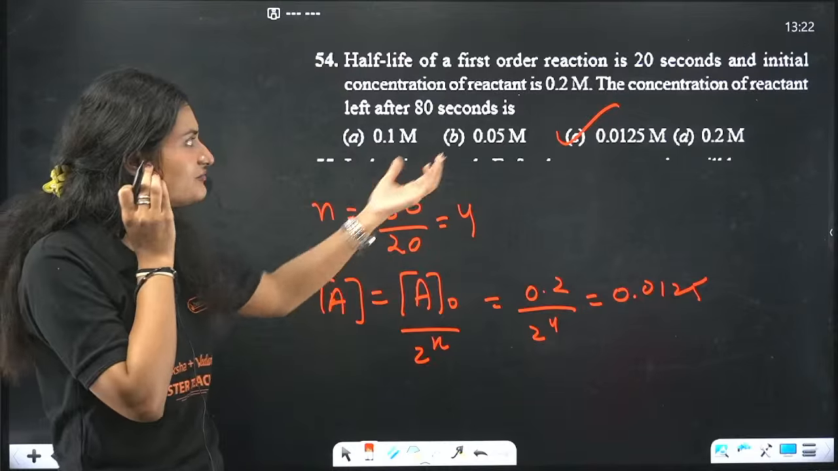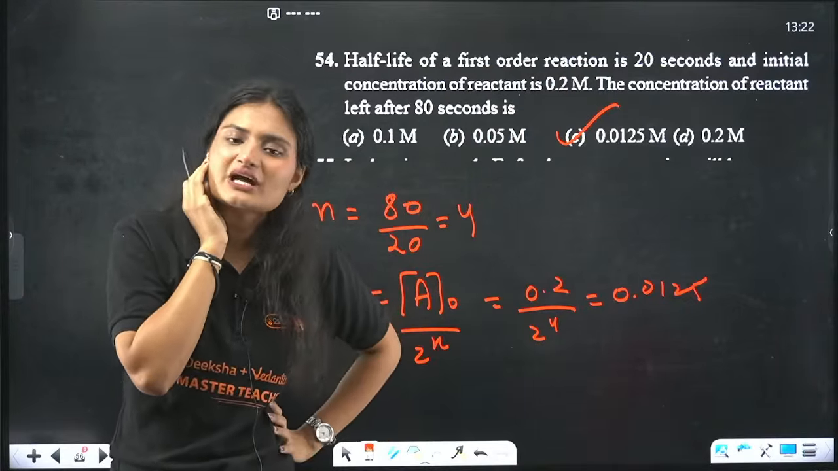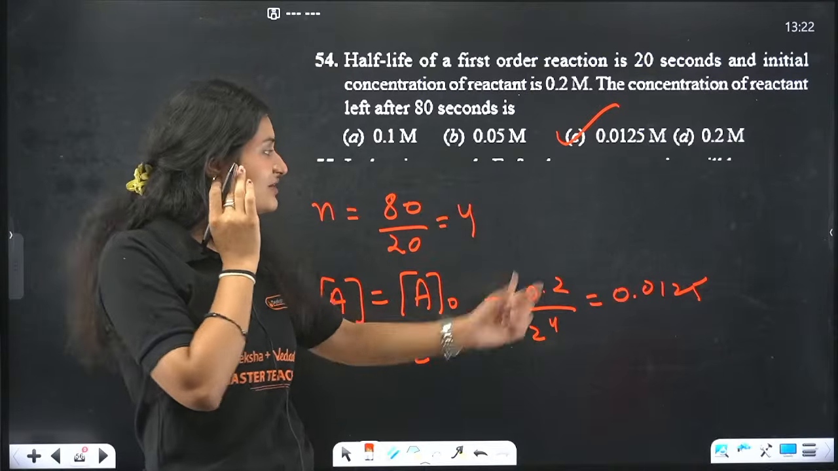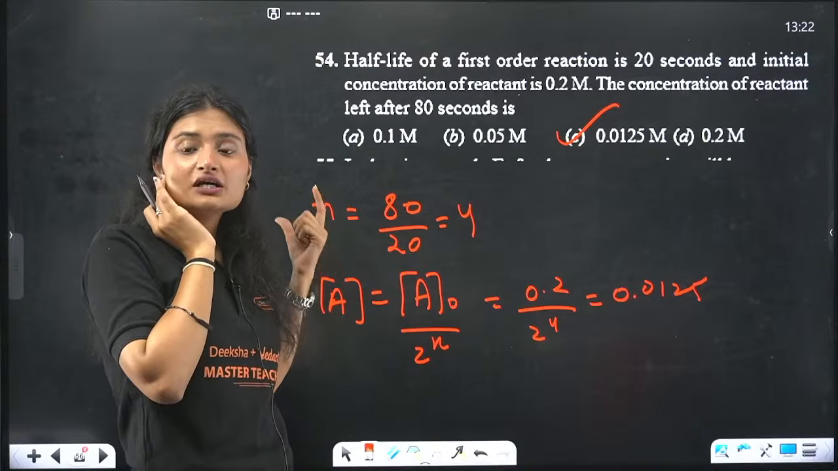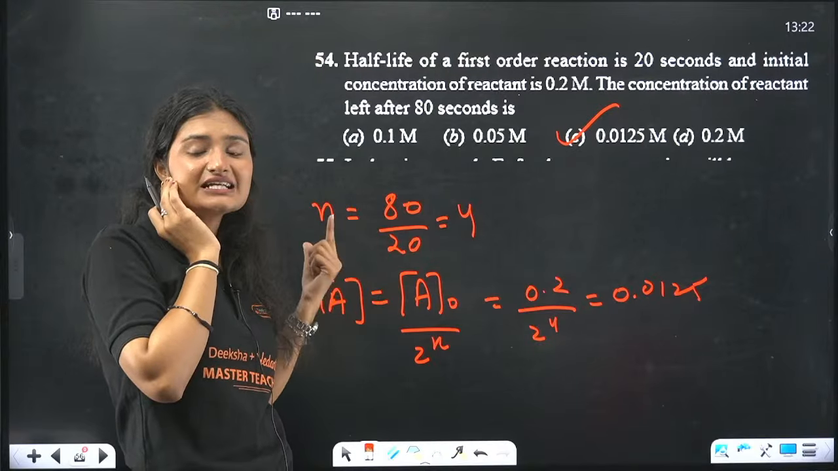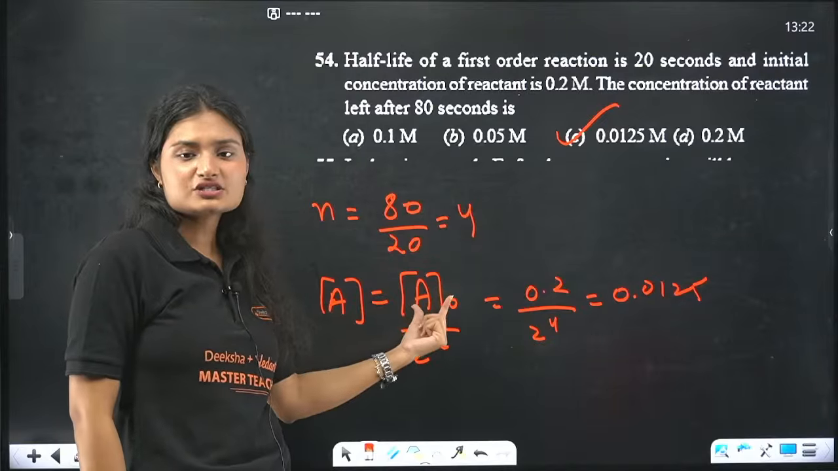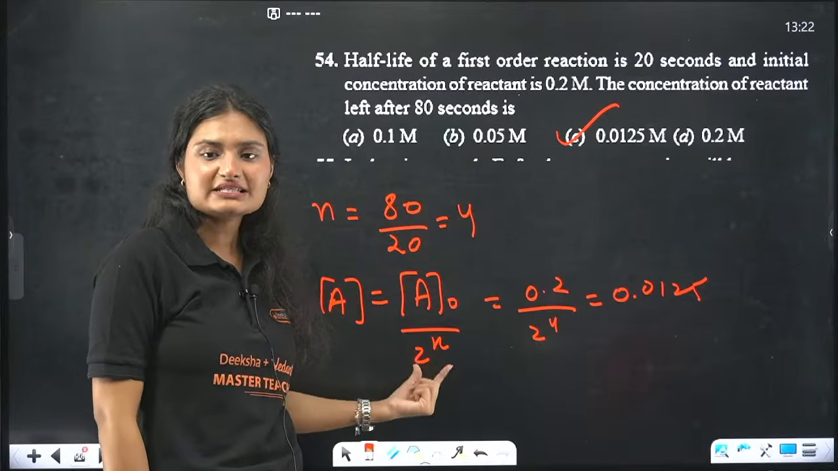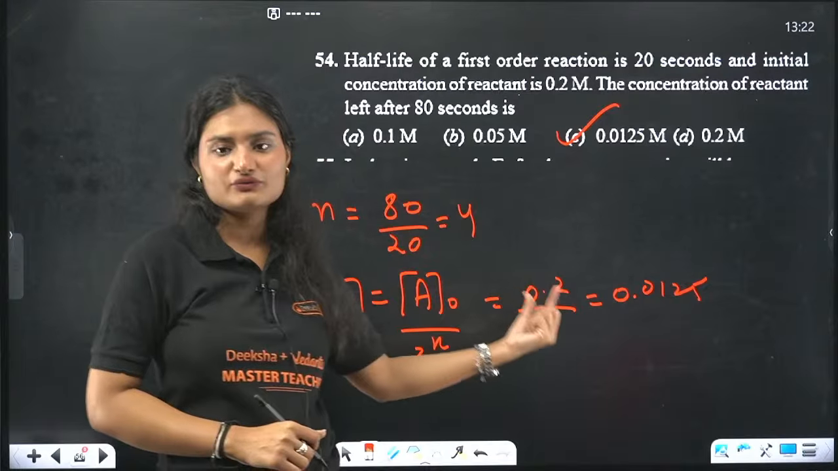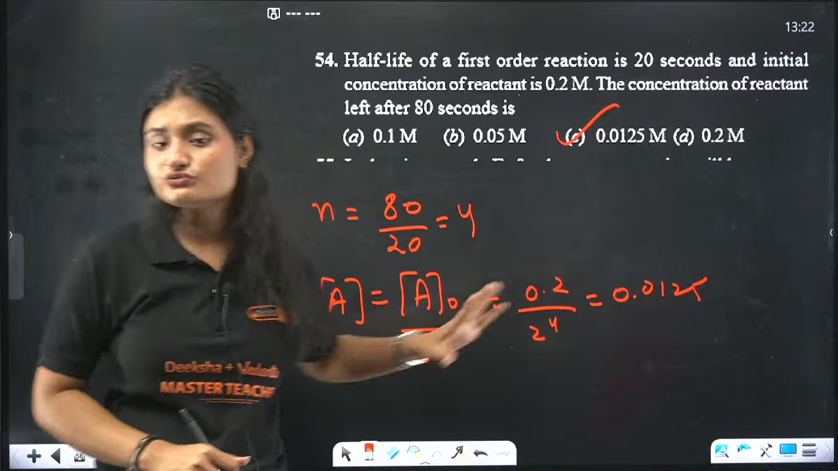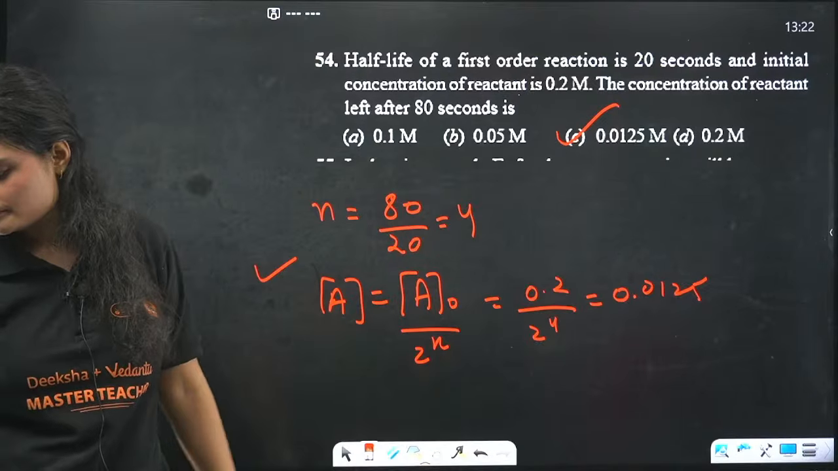So how many half-lives do we have? If one half-life is 20 seconds and you are given 80 seconds, 4 half-lives have happened, right? Now in these 4 half-lives, what will be the concentration that is left? That will be equal to initial concentration divided by 2 raised to power n. What is n? N is the number of half-lives that has happened, which is 0.2 by 2 raised to power 4, which is 0.0125. This formula may be a little bit new, but it's already been used for so long.